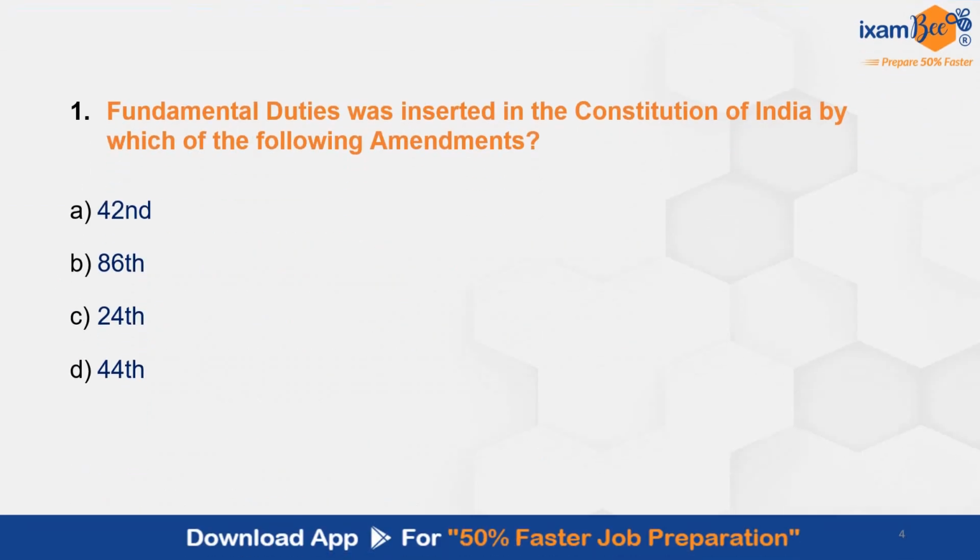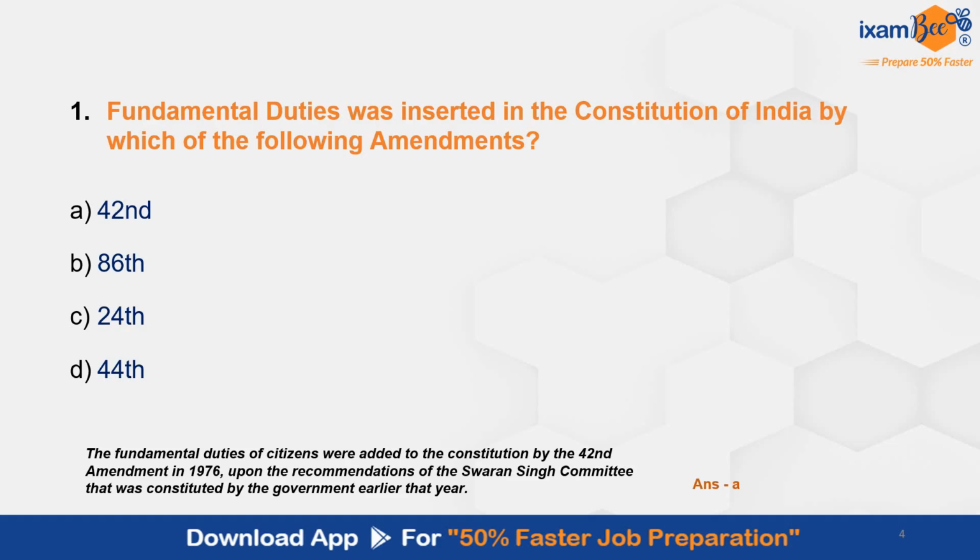Starting with the first question, fundamental duties was inserted in the Constitution of India by which of the following amendments? The correct answer here is A, by the 42nd Amendment Act. The fundamental duties of citizens were added to the Constitution by 42nd Amendment Act upon the recommendation of Swaran Singh Committee that was constituted by the government earlier that year.